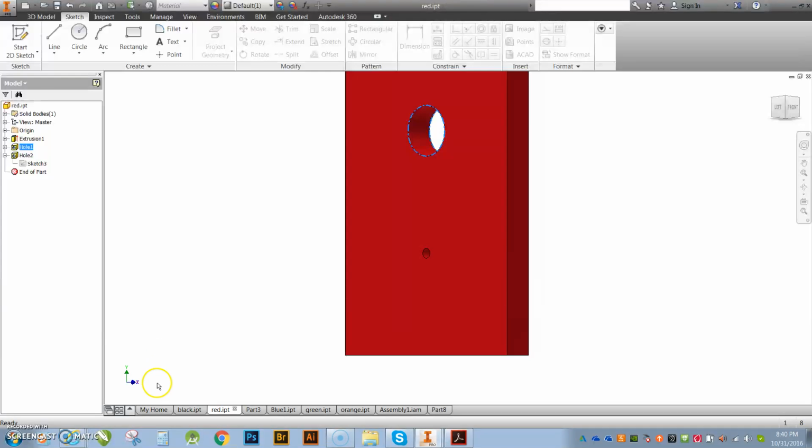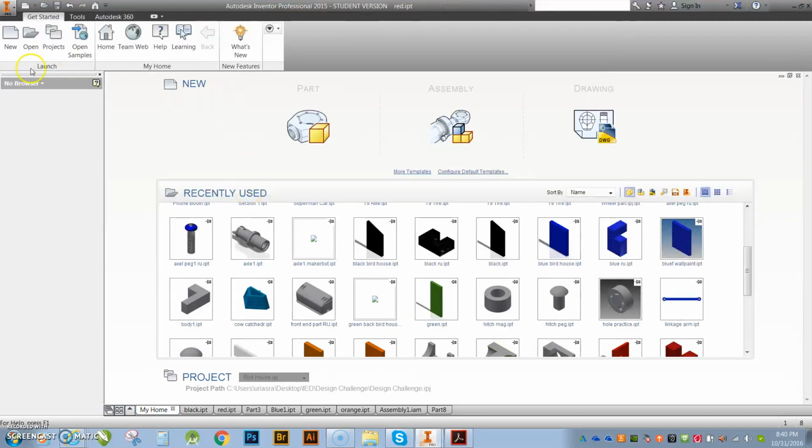All right, so again, I'm going to go to Home. Again, guys, make sure that you set up that project and that you called it the Birdhouse. Notice mine's listed. If you don't, when we try to make this assembly, it'll be nightmarish. If you guys are stuck on the project folder, do not go any farther. Raise your hand. Ask me to help you with the project folder. Make sure that's set up before you continue on. But hopefully you guys can figure it out by watching the video.